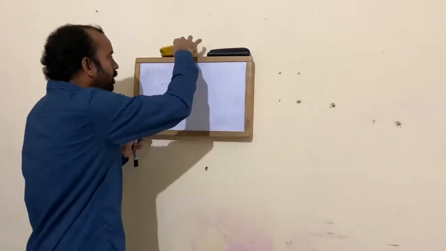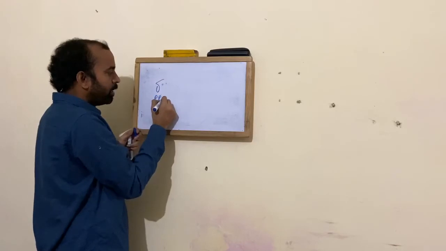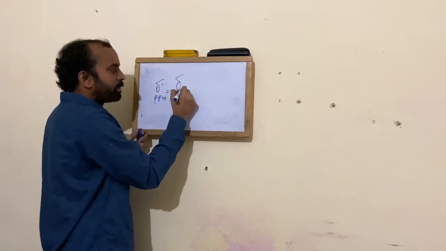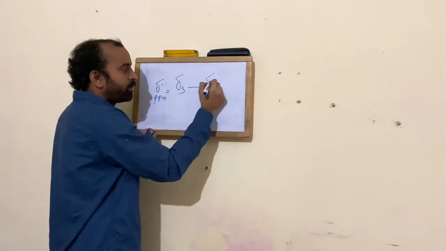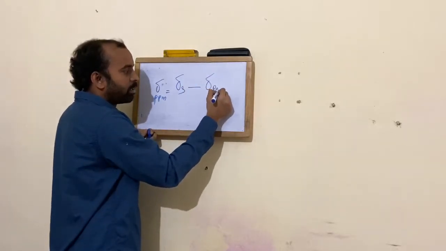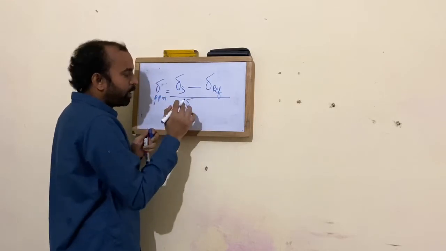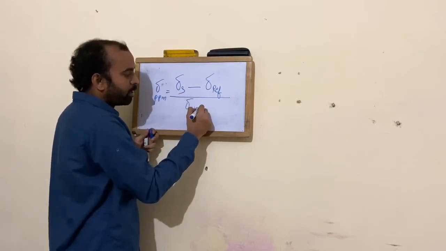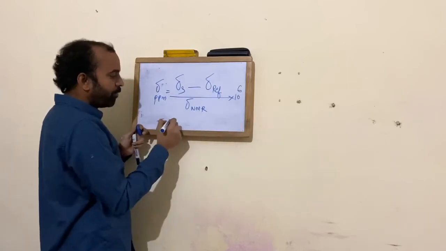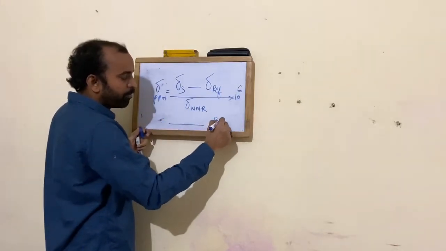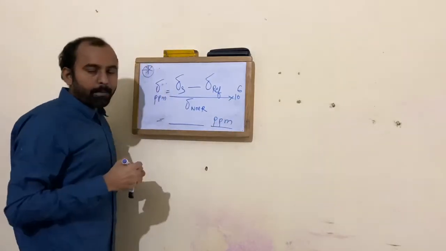Simple: shift in ppm is equal to the shift of the sample in hertz minus the shift of the reference, divided by the frequency of your NMR instrument, times 10 power 6. This will give you a scale of ppm which is independent of your magnetic field.